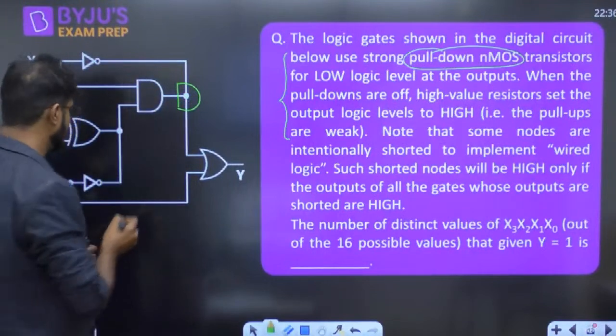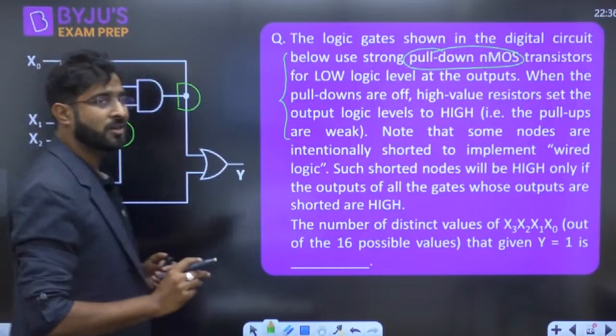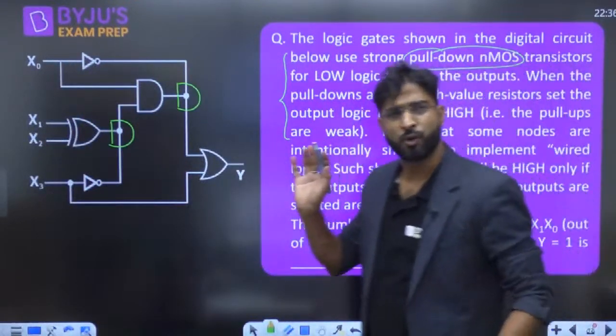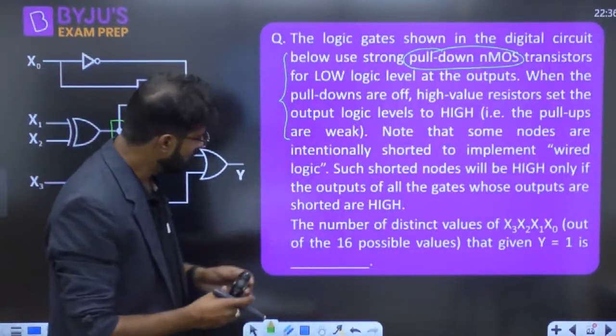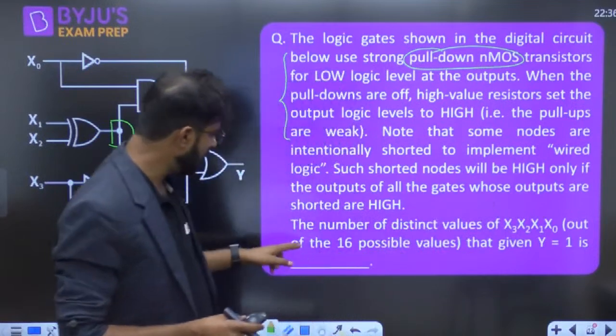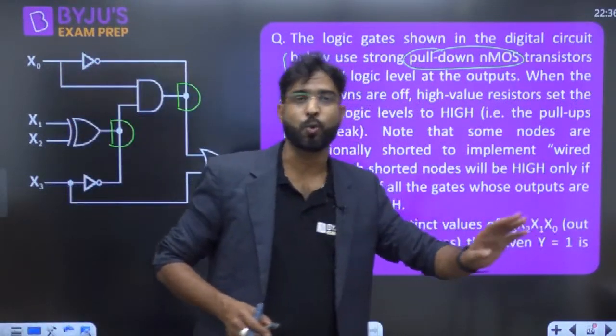This is called AND. Here this is also called AND. So this shorted terminal itself basically behaves as nothing, it is just an AND logic. That's what they have given in the question. Now, the number of distinct values of x3, x2, x1, x0, of the 16 possible values, that give the output equal to 1 is...